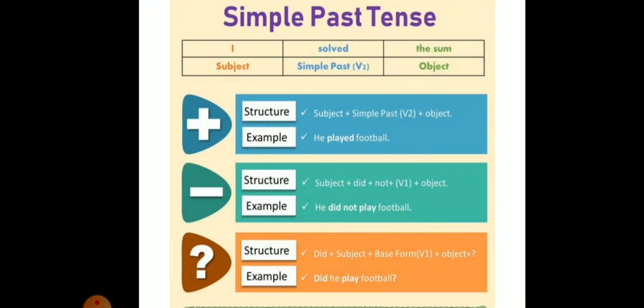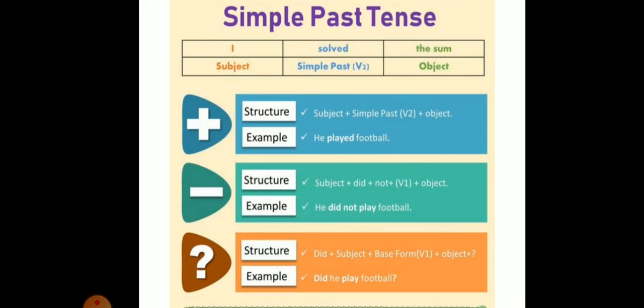Now simple past tense. The simple past tense is used to express action that took place at some point of time in the past and is over now. For example, I joined the school last month. So you joined the school last month, the action is over now. So it's in past tense.